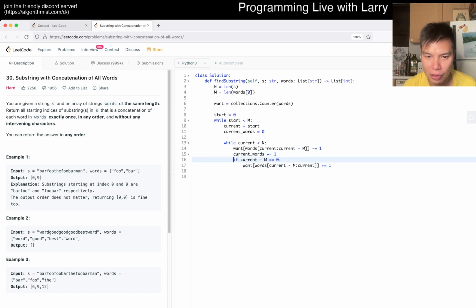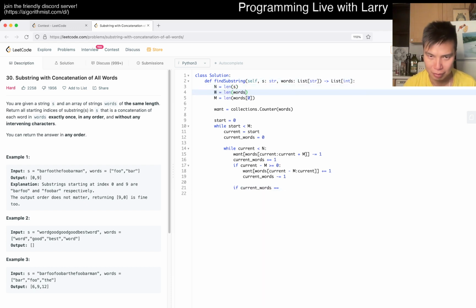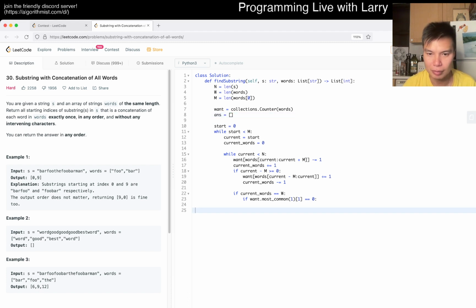Okay, so this adds a word, this subtracts a word, and then if current of words is equal to, I guess we didn't do this, wow, this is equal to W, then we see if one dot most common one, I lost that window, of 1 is equal to 0, then this index is good. So let's just say we have an answer, and then we append.